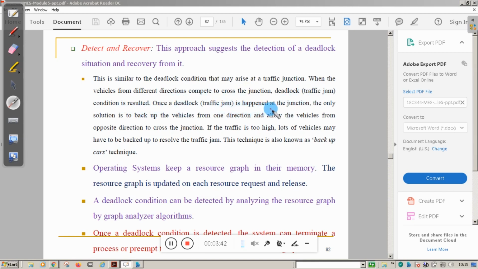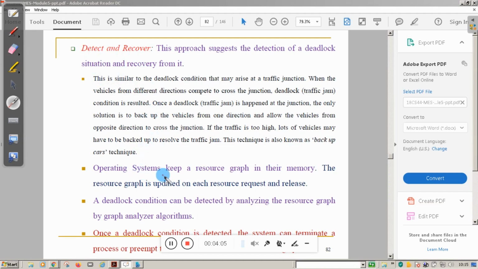Once the traffic jam has happened at the junction, the only solution is to back up the vehicles from one direction and allow the vehicles from the opposite direction to cross the junction. So if the traffic is too high, lots of vehicles have to be backed up. The same strategy can be used by the operating system, that is, detect and recover from the deadlock.